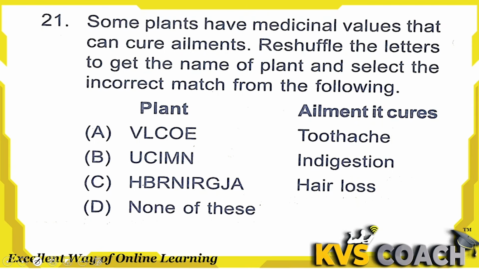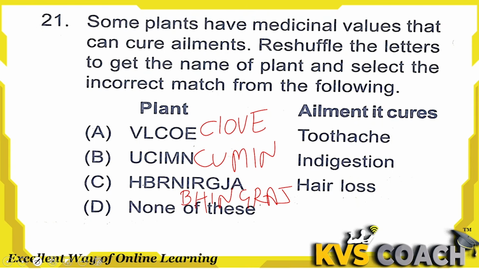Reshuffle the letters to get the name of the plant and select the incorrect match from the following. Let's reshuffle. First one is clove. Second one is cumin. Third one is bhringraj. And none of these.